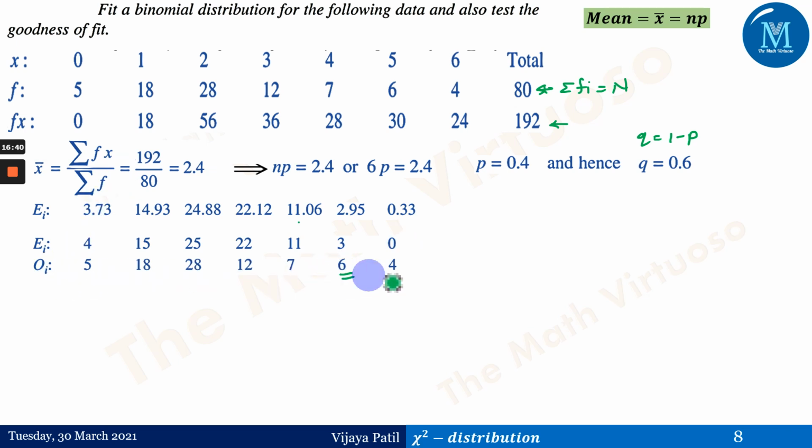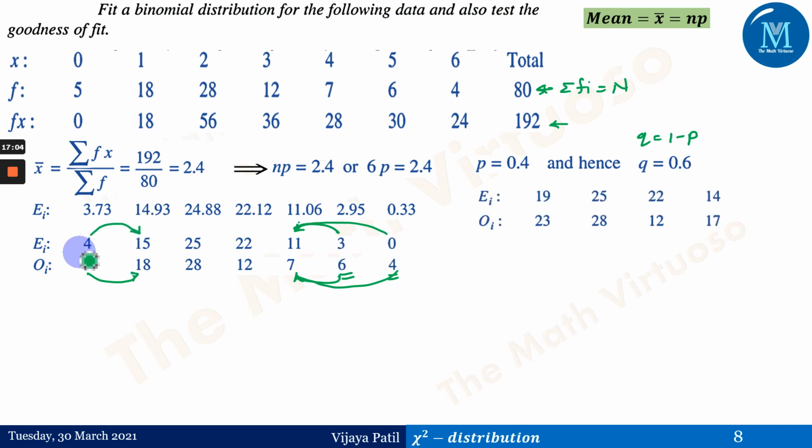If you observe here, this 6 and this 4 are less than 10, and therefore we have to combine them with the previous one. So the 6 and this 4 we will combine here. Similarly, this 5 we will combine here. The same thing happens for the expected frequency as for the observed frequency. After combining, 15 plus 4 is 19, and 11 plus 3 plus 0 is 14. The remaining 25 and 22 are the same. Similarly, 5 and 18 give us 23, and 7 plus 6 plus 4 gives us 17. The remaining 28 and 12 are the same.